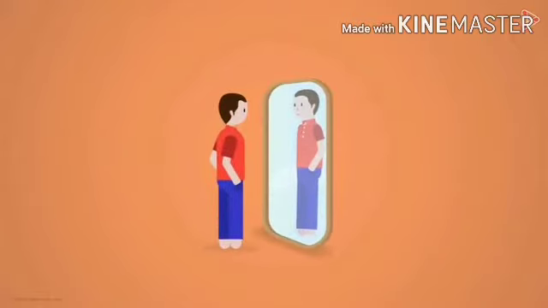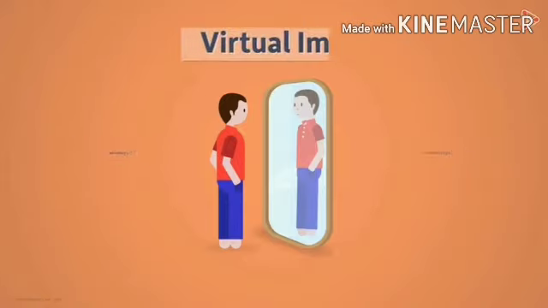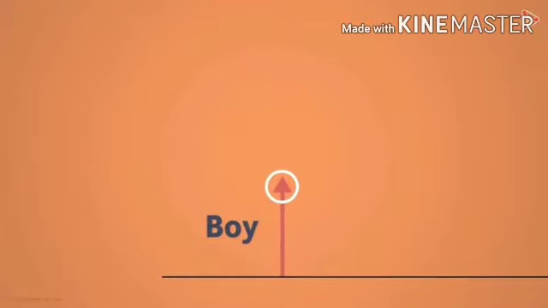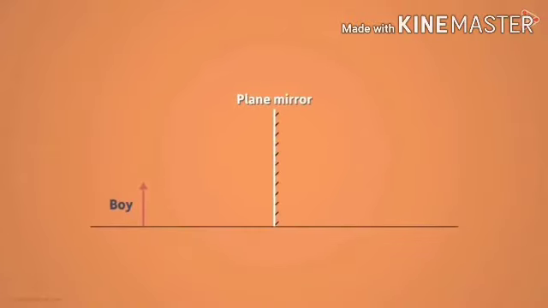The reflected light then reaches our eyes and we see our image. It tells us the image will be diverging. The image formed by the plane mirror will be a virtual image. Remember, my initial goal was to explain the difference between the real image and the virtual image.